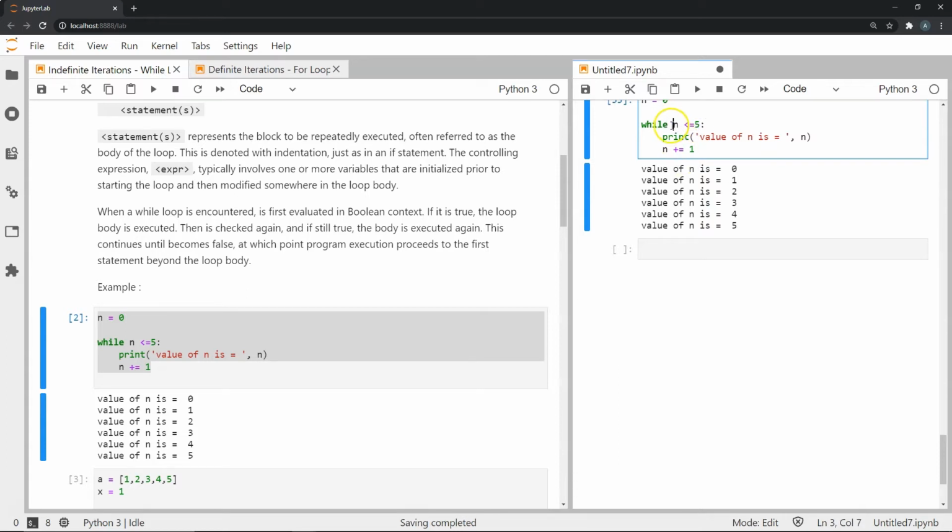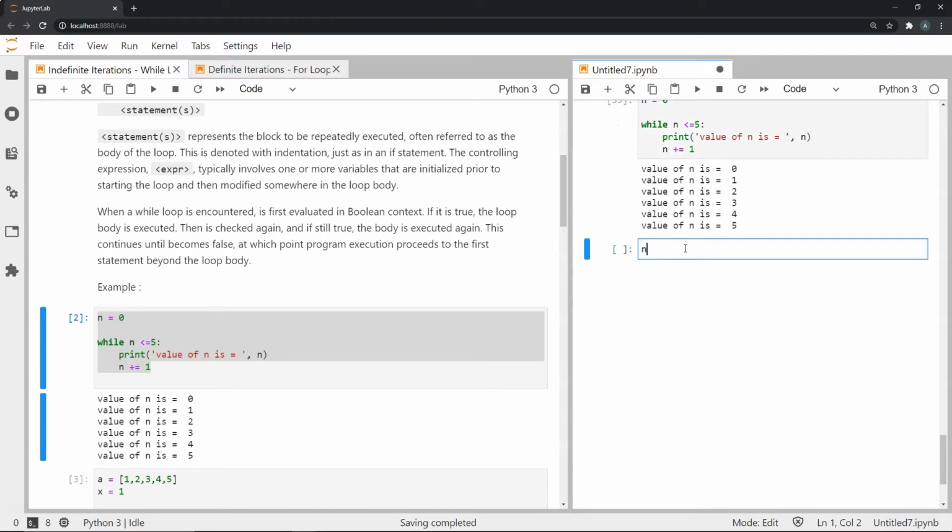And as you can see, the value of n when it's 2 is still making sure that this expression is true. And this keeps happening until the value of n is greater than 5. So once the value of n becomes 6, this condition is no longer met. And finally, we do not execute this statement because this expression evaluates to false, and we finally leave our while loop.